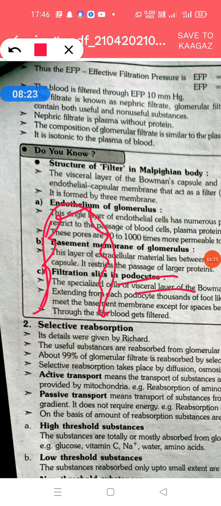Substances less than 0.1 micron enter here, but substances more than 0.1 micron cannot pass, because the space present is only about 0.1 micron.